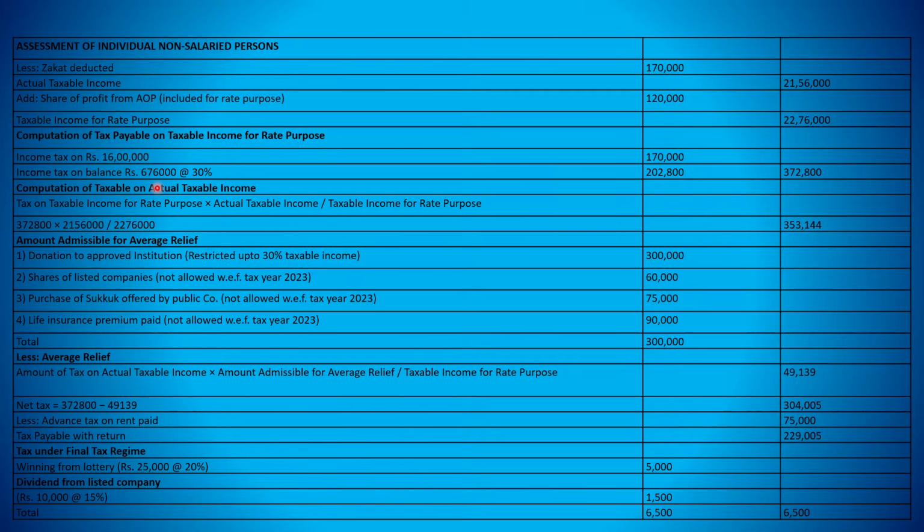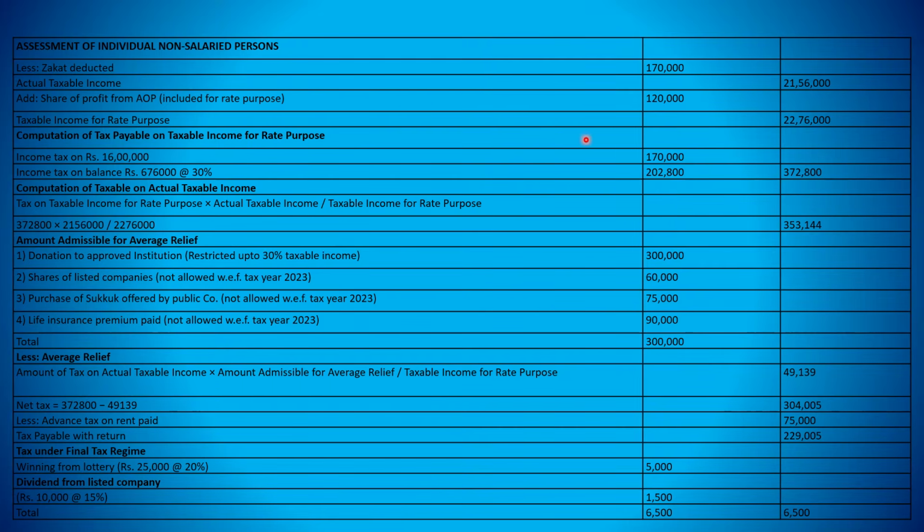On the amount exceeding 16 lakh, that is 6 lakh 76,000, we will apply a 30% tax rate. In this way we will get 2 lakh 2,800, 202,800.